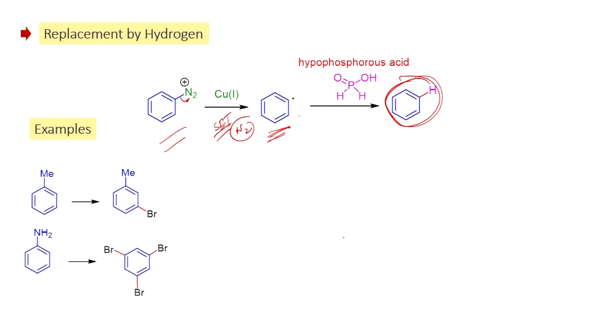So, when you go for the reaction mechanism in this reaction, as we have seen, the copper 1 can convert the diazonium salt into the aryl radical. Copper 1 is oxidized to copper 2.